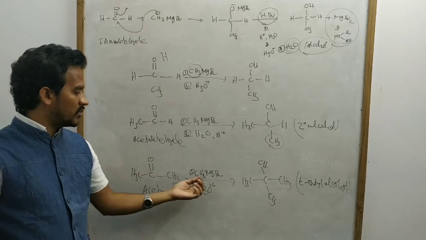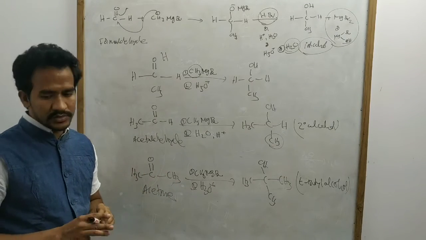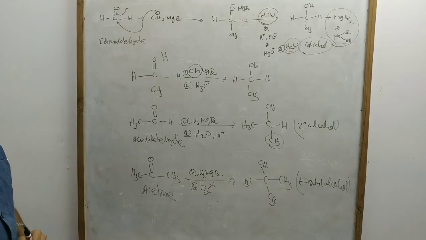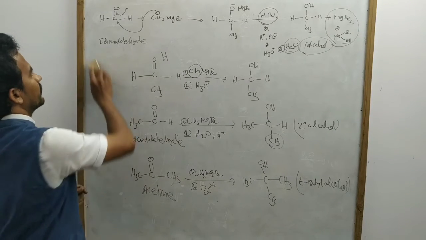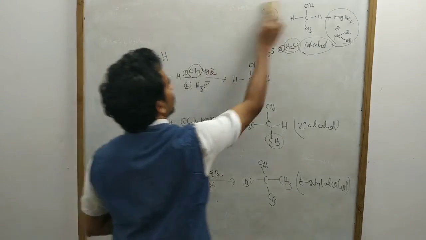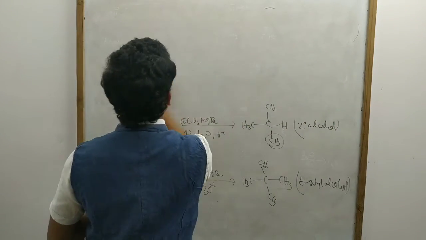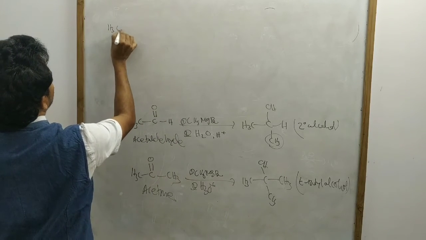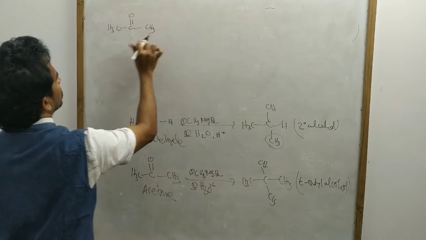Not only with methyl magnesium bromide, we can take any compound, any Grignard reagent. Or suppose, first write this one. CH3 double bond O, CH3.